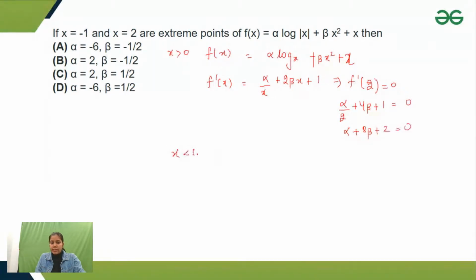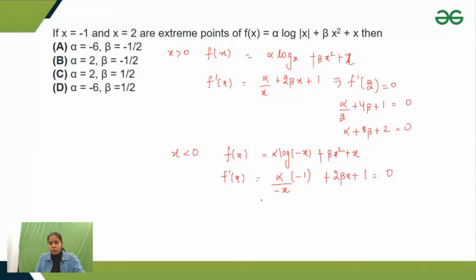If x is less than 0, then your function is defined as alpha log of minus x plus beta x square plus x because of the modulus definition. If you find f dash x here, it is alpha upon minus x, and the differentiation of minus x is minus 1, plus 2 beta x plus 1 equals 0.